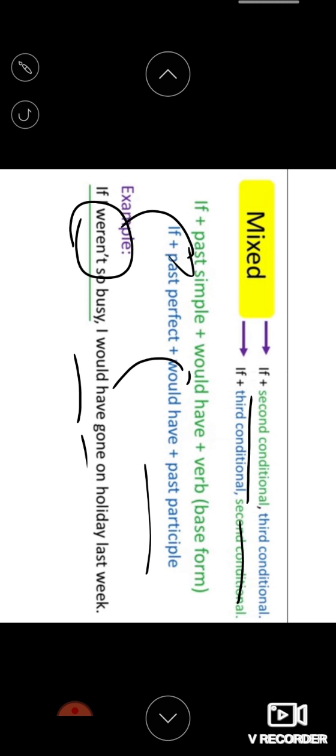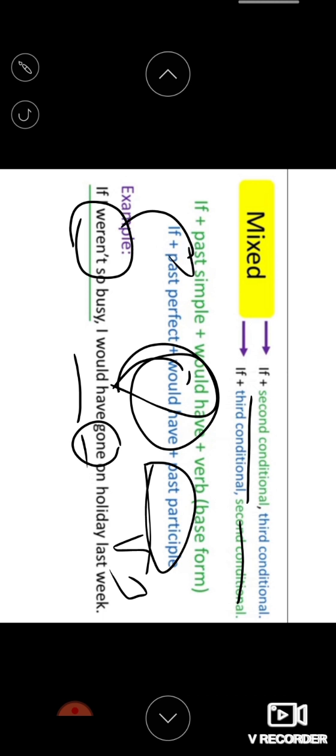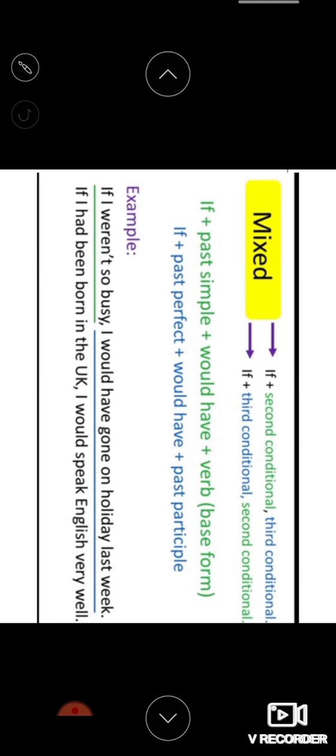Okay, it is a mixture of all this, because the verb two times we can't use, right? The past participle is a verb form only, but it is in a V3 form. So that is used here, gone. Would have is common in both. So only one time we will use it, but here in the beginning we always use the simple past tense, right? And sometimes it happens vice versa. Sometimes it will start with a third conditional and end with a second conditional. If plus past perfect, would plus verb, same it is.